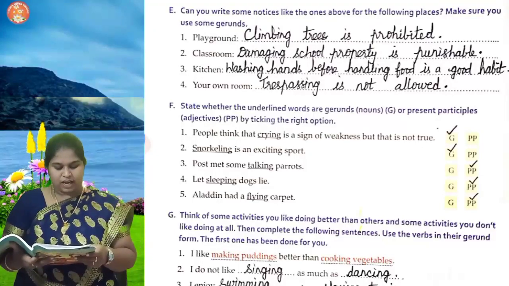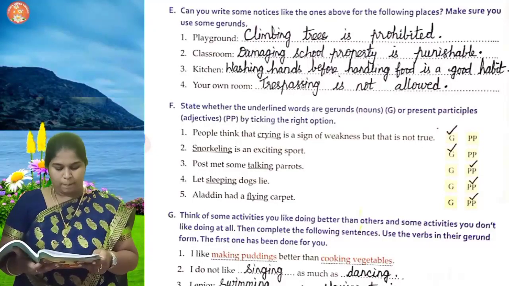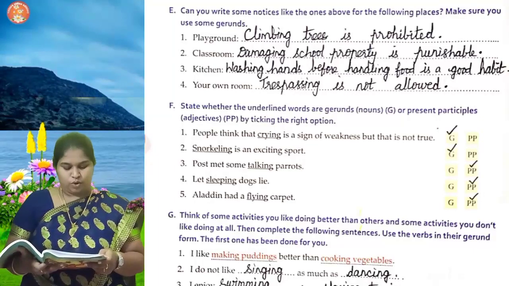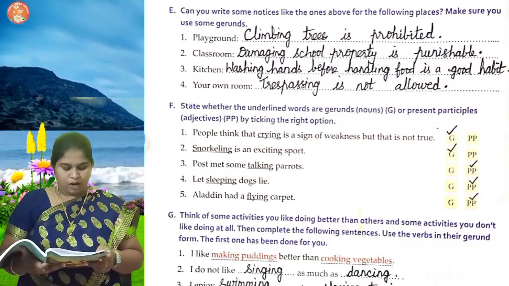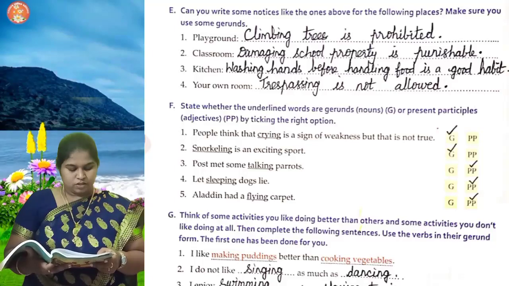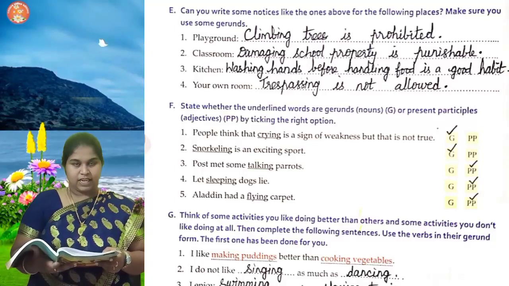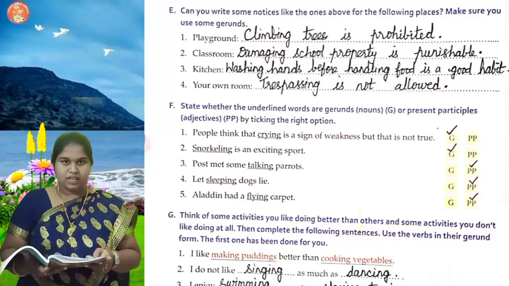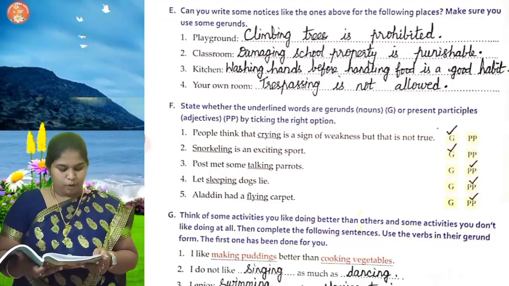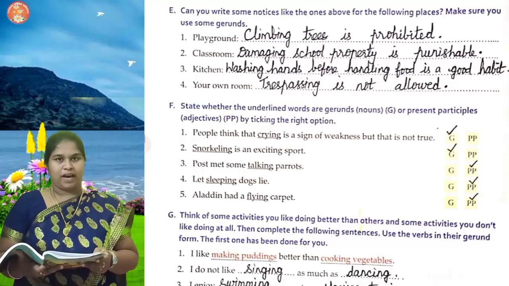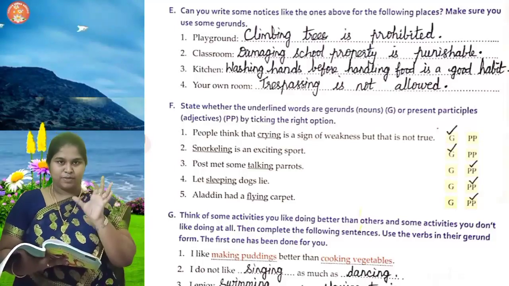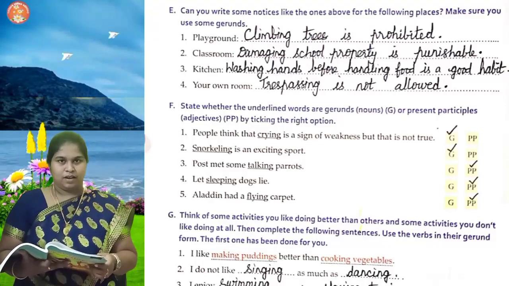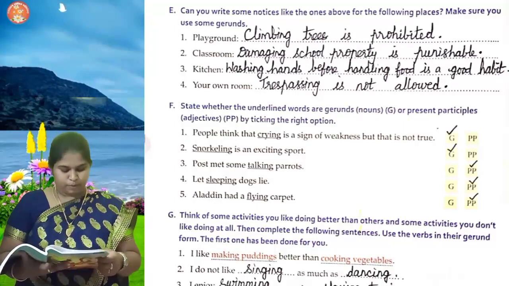People think that crying is a sign of weakness, but that is not true. So it acts as an object over there. Okay. Snorkeling is an exciting sport. It acts as a subject again. Okay. So it is a gerund. Third one. Post met some talking parrots. As I said, it describes a noun. So it is a present participle.